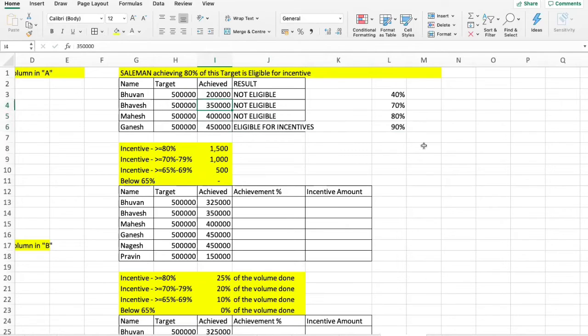Now let's try to change this. Let's change 3.5 lakhs to 7.475 lakhs. See, whenever a value changes, the IF functions also work accordingly, and it gives you the true value.